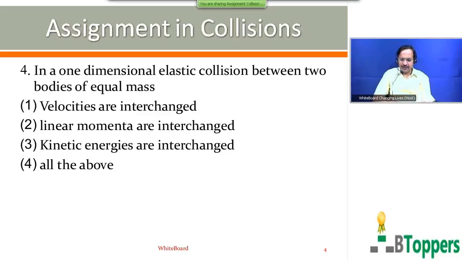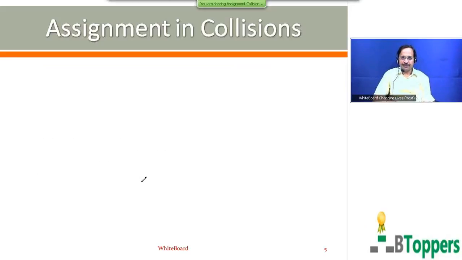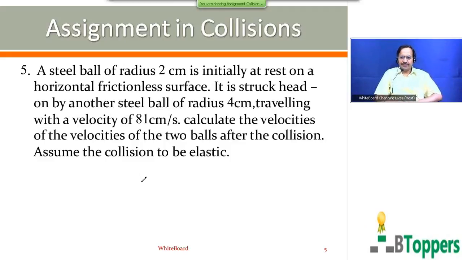In case you need more time to answer the question, you can take a pause. I am going to show the next question on screen. See the question number 5. A steel ball of radius 2 centimeter is initially at rest on a horizontal frictionless surface. It is struck head-on by another steel ball of radius 4 centimeter, traveling with a velocity of 81 centimeter per second. Calculate the velocities of the two balls after collision. Assume the collision to be elastic.